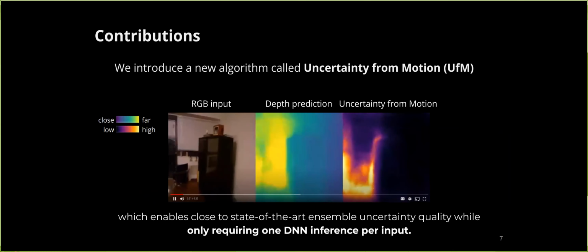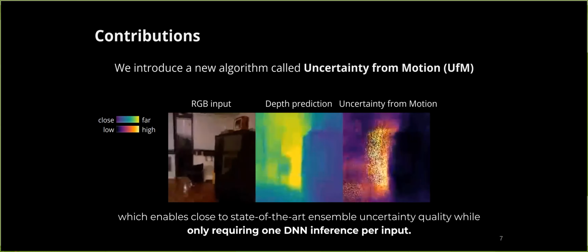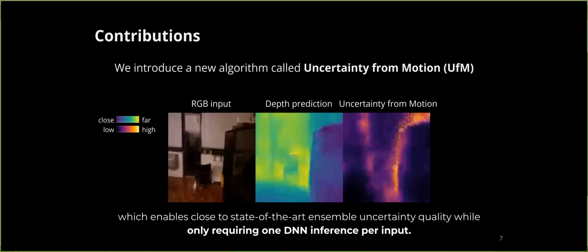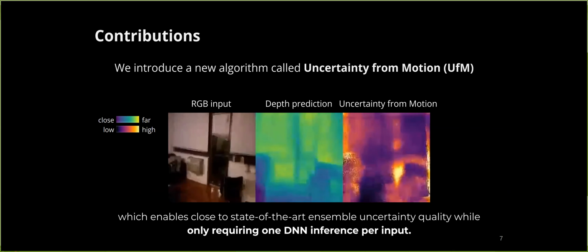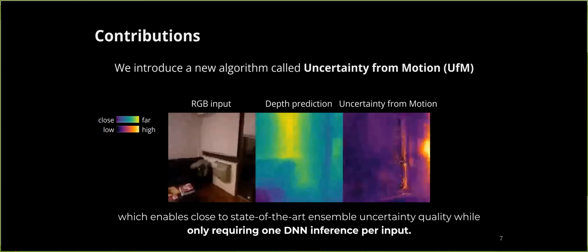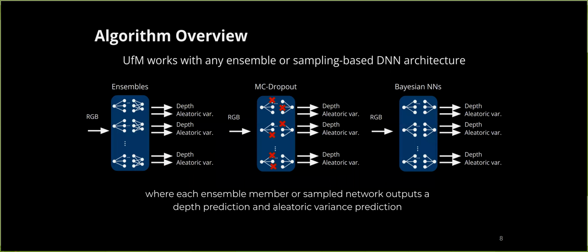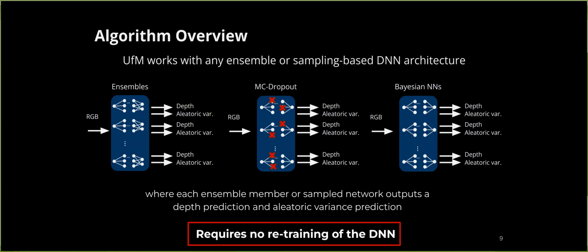We propose uncertainty from motion, a new algorithm that enables close to state-of-the-art ensemble uncertainty quality while only requiring one inference per input. Uncertainty from motion, or UFM, accelerates not only ensembles, but also any method that requires multiple inferences per input, such as MC dropout and Bayesian neural network-based approaches. And UFM requires no retraining of the networks.